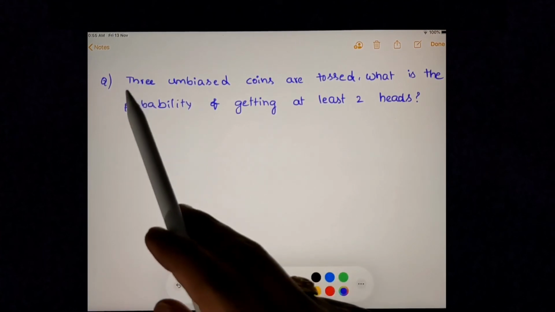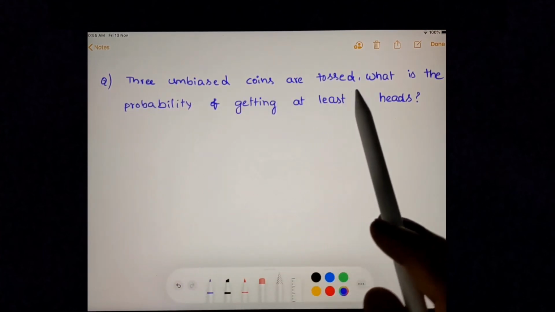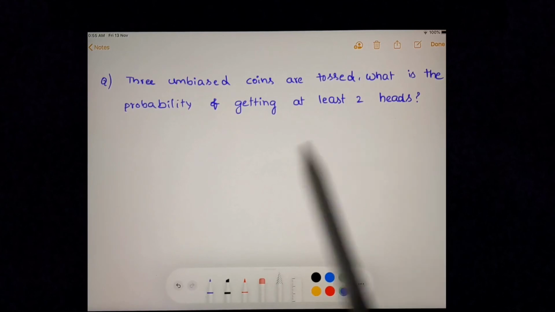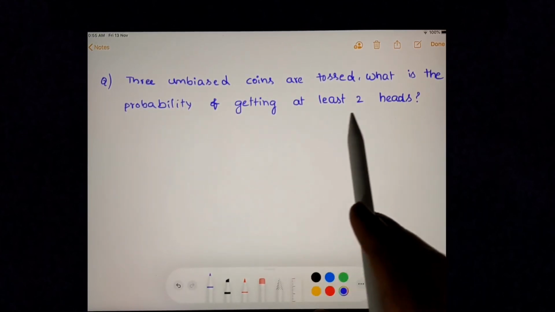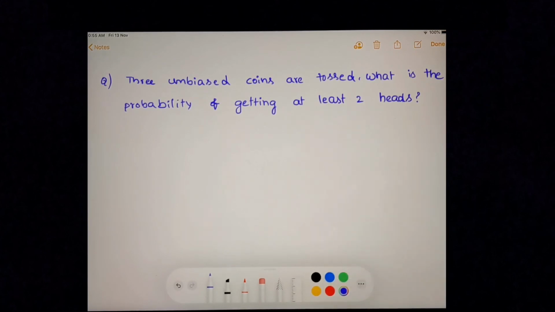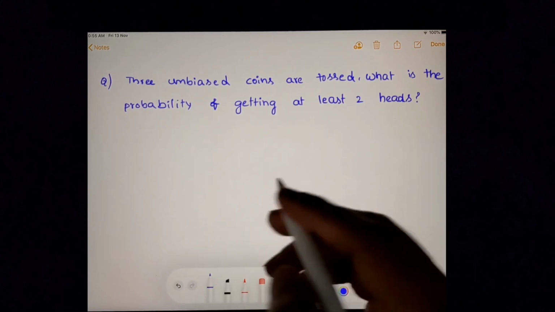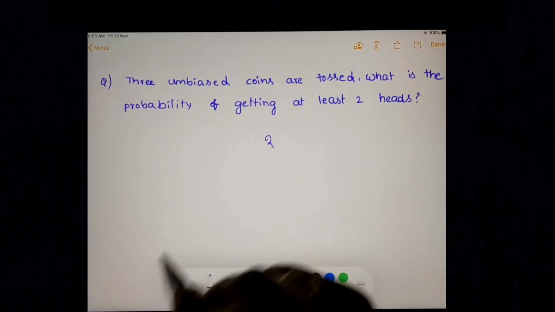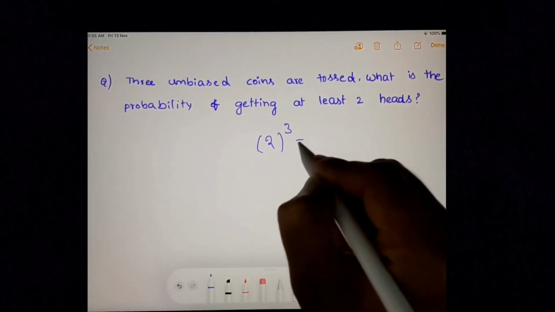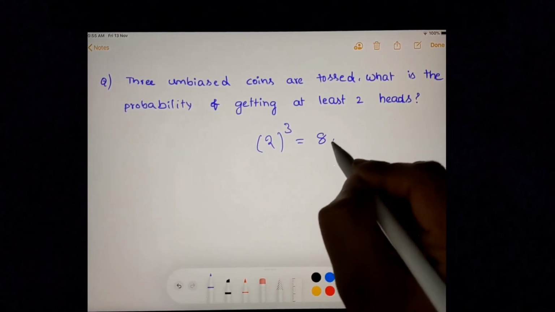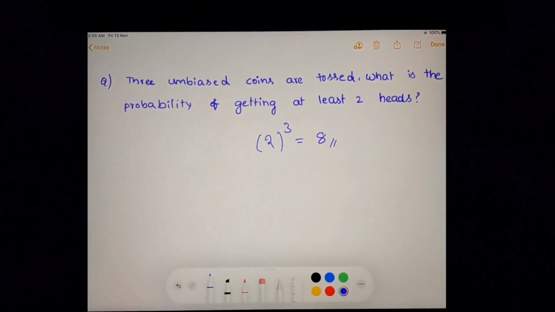Okay, next question. 3 unbiased coins are tossed. What is the probability of getting at least 2 heads? At least 2 heads means minimum 2 heads should be there. When we toss a coin, total number of outcomes are 2. When we toss 3 coins, total number of outcomes will be 2 cube, that is 8. Because 8 is a small number, we can list down all the possible outcomes.